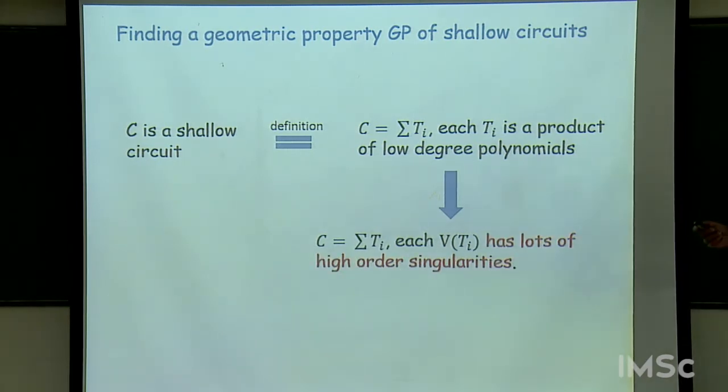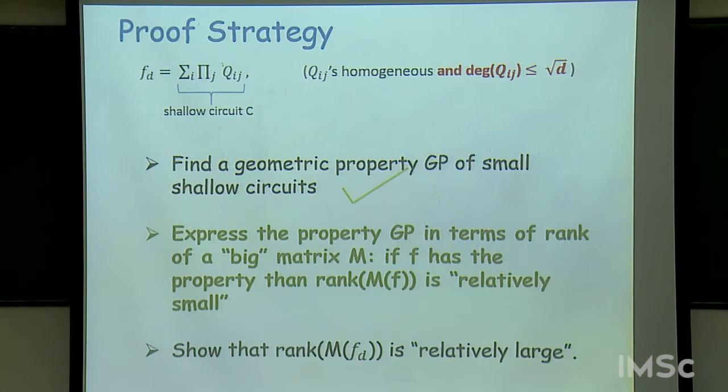And it turns out that this means that in particular this variety has lots of high order singularities. Take this as an exercise: if you have a variety which is a union of hypersurfaces, essentially where those hypersurfaces intersect, you get singularities, and where 5 hypersurfaces intersect, you get order 5 singularities, and so on. So that's a geometric property that is used.